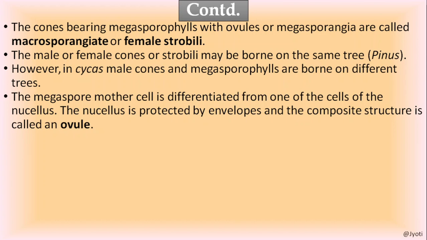The megaspore mother cell. So in the case of female strobili, the megasporangia is there. In the megasporangia, the mature cell is called the megaspore mother cell. Now the megaspore mother cell after its maturity differentiates to form a mass of cells called nucellus. Okay, and the nucellus is a mass of cells at the center of which the egg cell is present. The nucellus is protected by an envelope, and now the whole structure is called ovule. Now let me again explain to you what is ovule.